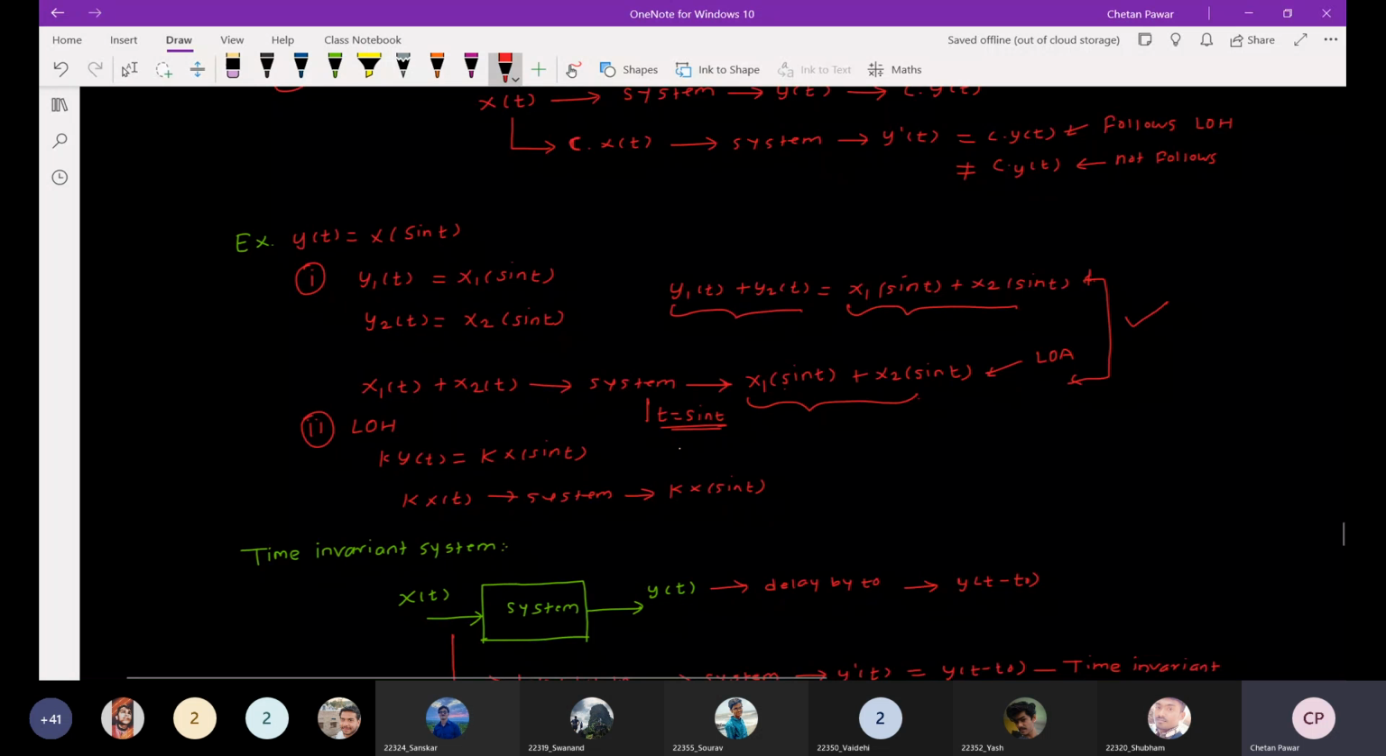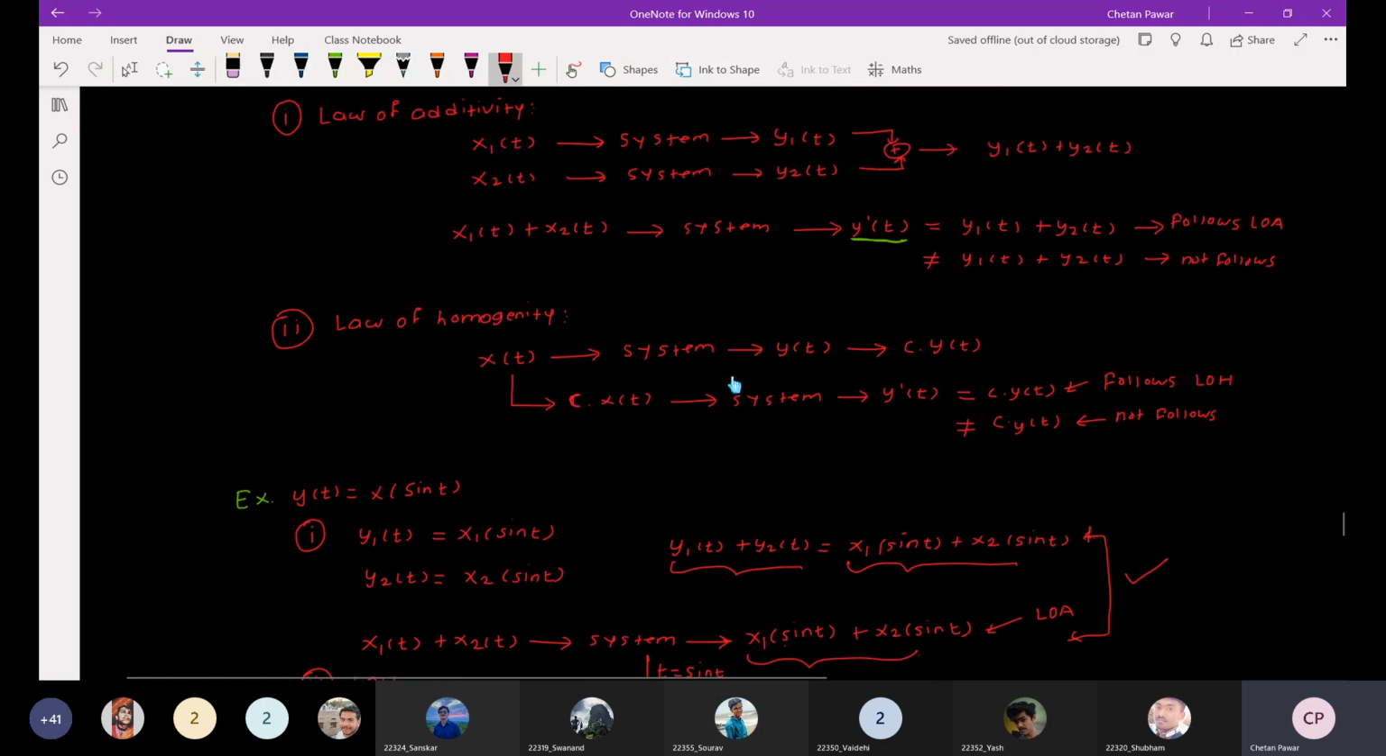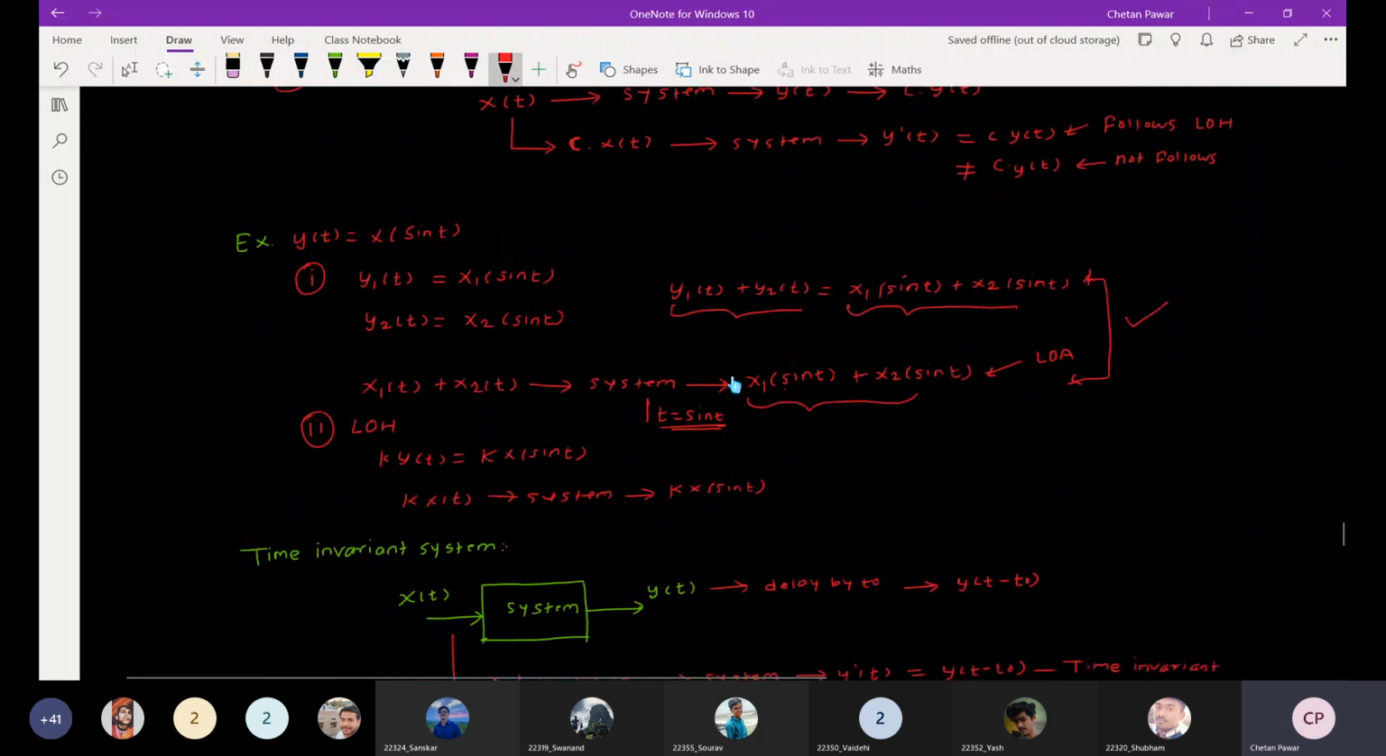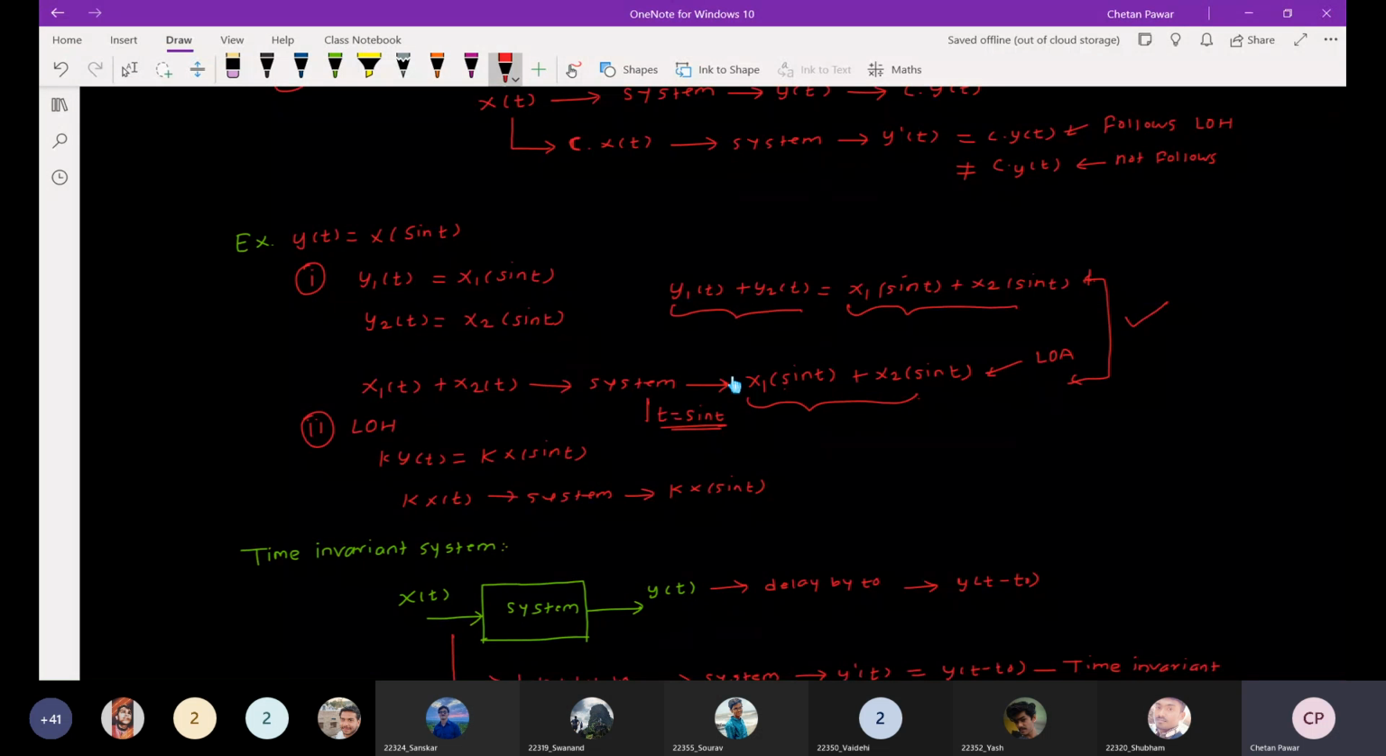Now, what is the law of homogeneity? In the law of homogeneity, we apply a constant to a particular signal and check that if the input signal is multiplied by some constant, the output also gets multiplied by the same constant. In the first step, the output y of t is equal to x of sin t, and we multiply that output by the constant k.